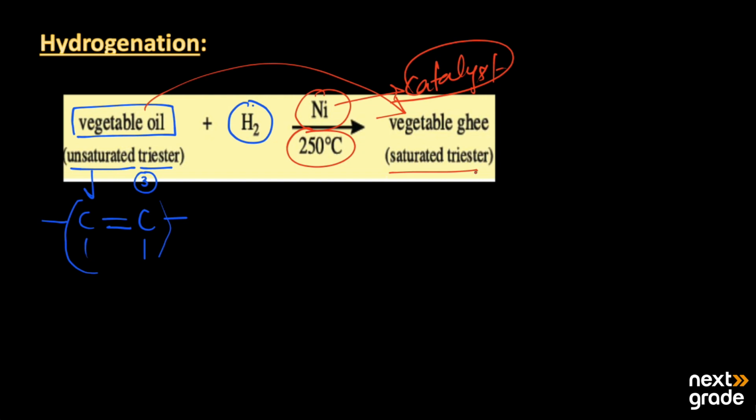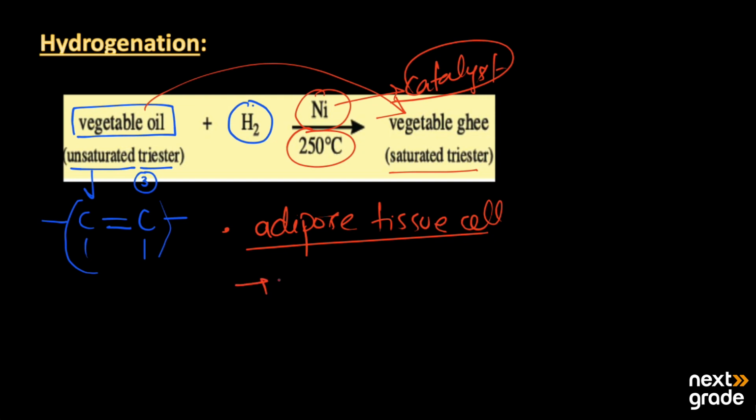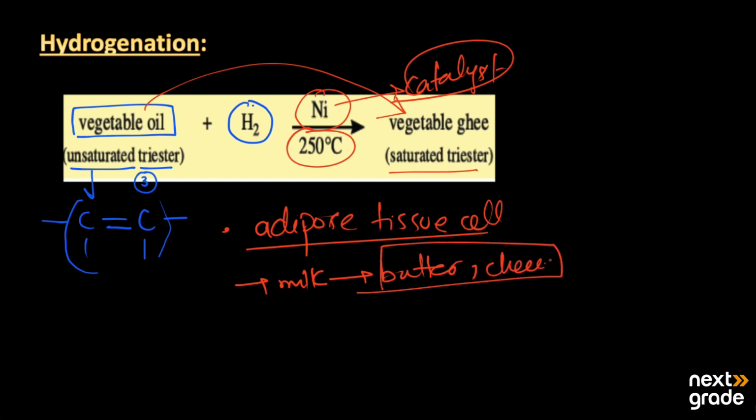On the other hand, the animal fats that are found in their body are in the form of adipose tissue cells. Now, from animals that secrete milk, we can make butter and cheese. These are also obtained to make ghee. And when we make ghee, this butter and ghee are used for cooking, for the frying of food, and also for preparing bakery products and different sweets.